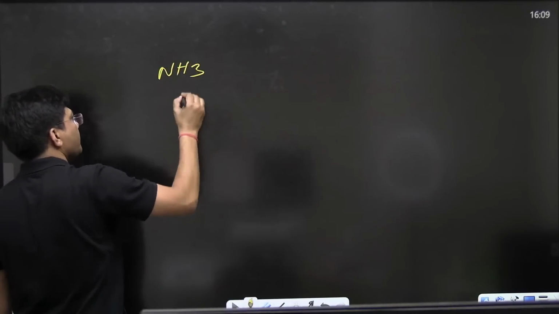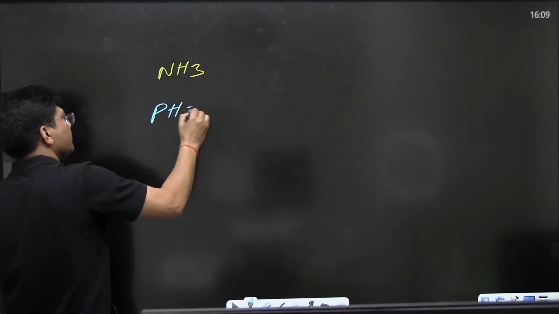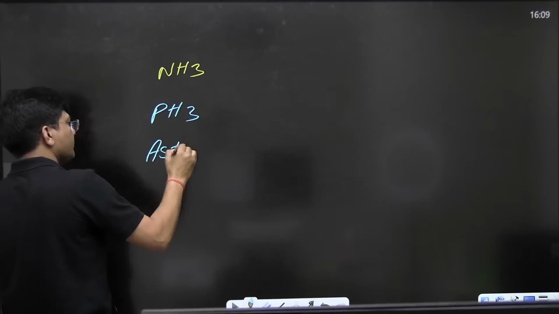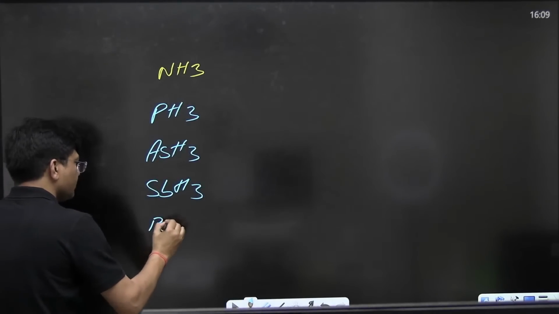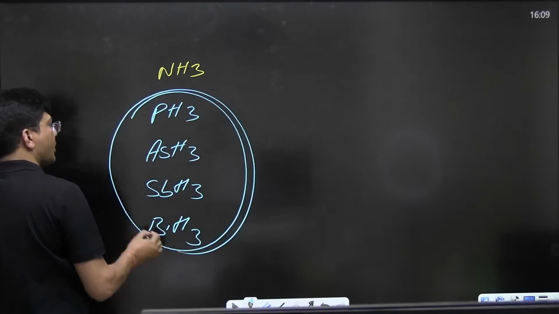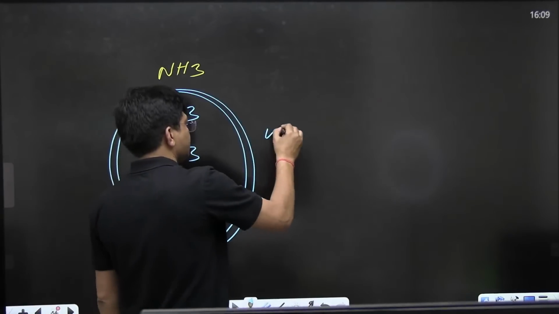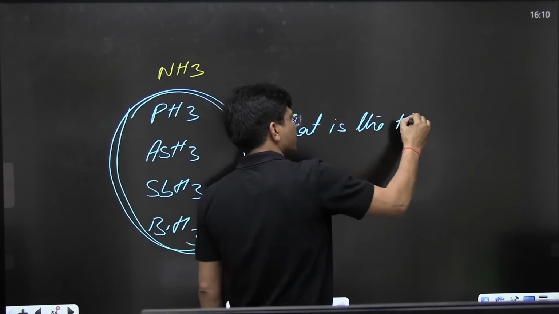Ammonia, PH3 phosphine, AsH3, antimony, bismuth. In these 4 compounds, do let me know what is the hybridization.